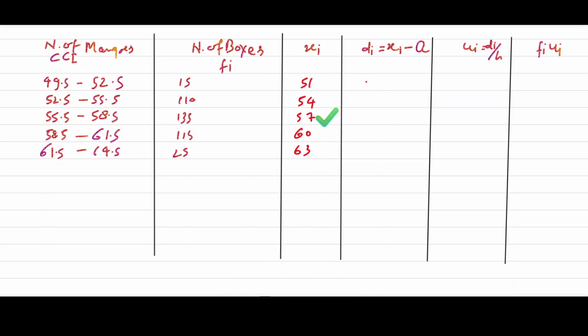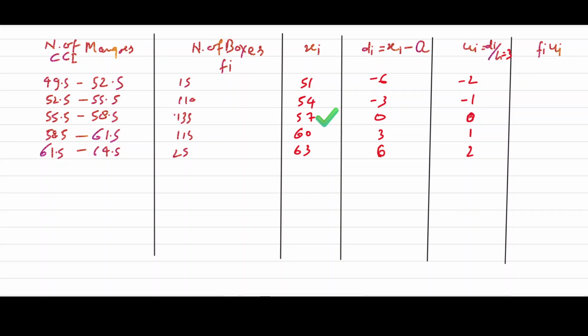Now 51 minus 57 will be minus 6. So this will be minus 3, this will be 0, and again in reverse, 3 and 6. Now here they are multiples of 3, so h is taken as 3. Now we can write minus 2, minus 1, 0, 1, 2.